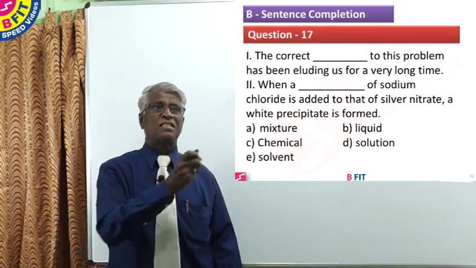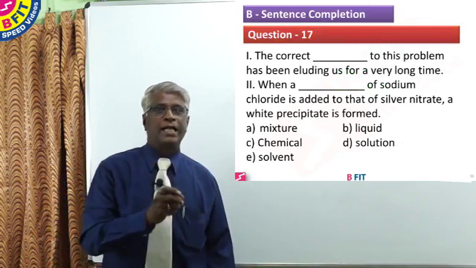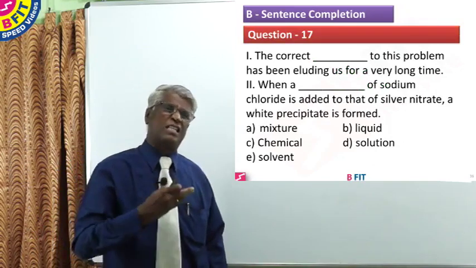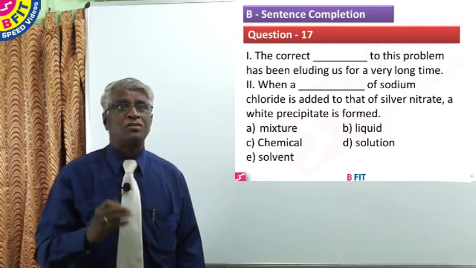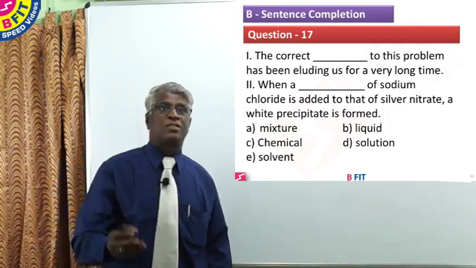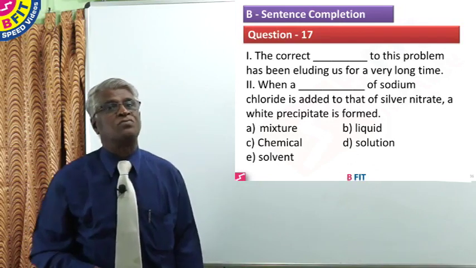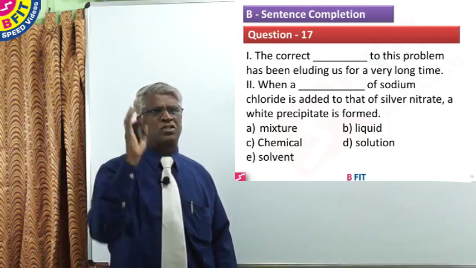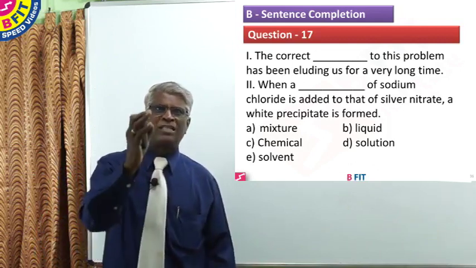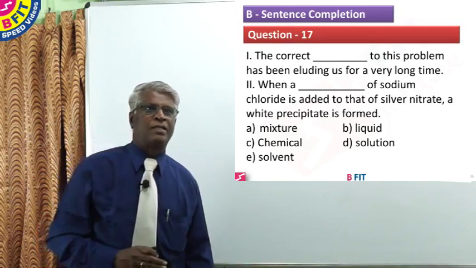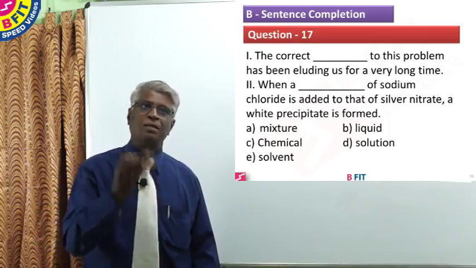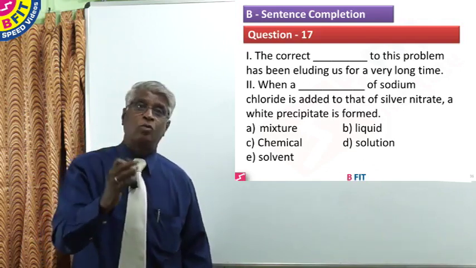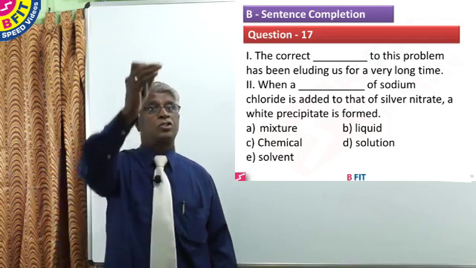In question 17, the correct dash to this problem has been eluding us for a very long time. Eluding means escaping. When a dash of sodium chloride is added to that of silver nitrate, a white precipitate is formed. The correct mixture to this problem, so mixture is wrong. The correct liquid to the problem, so B is eliminated. The correct chemical, that is again eliminated. The correct solution to this problem, here solution is the noun form of solving.